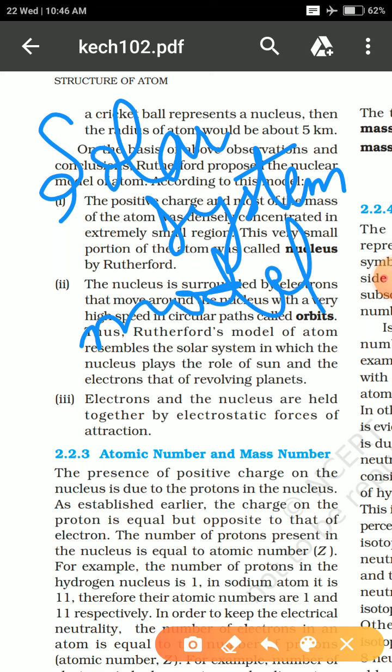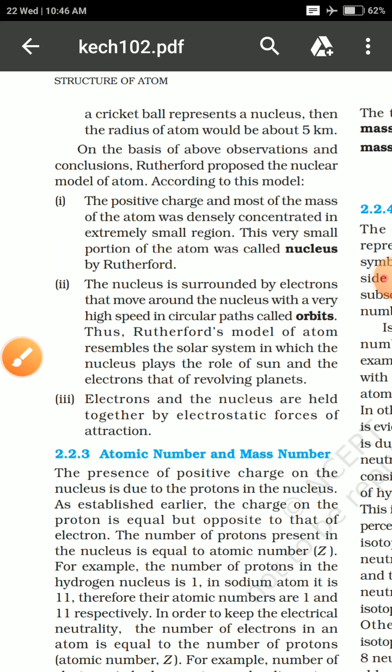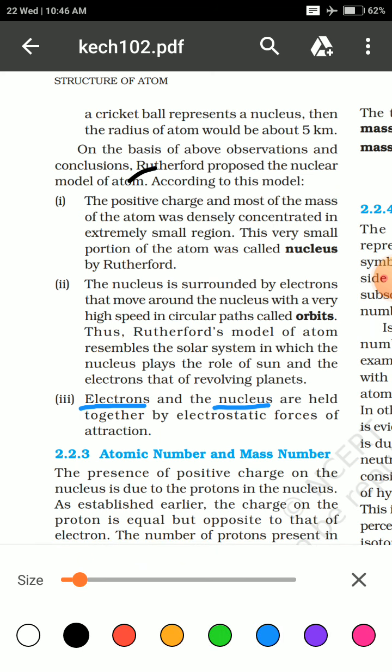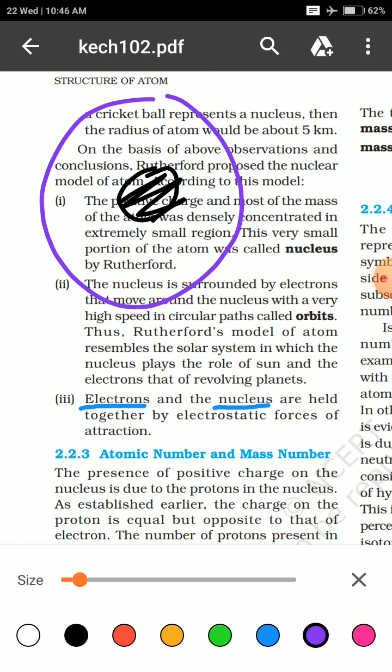Third and the most important thing that he said about the structure of the atom is about the electrons and the nucleus. We will have a nucleus, and along an orbital path we will have the electrons.